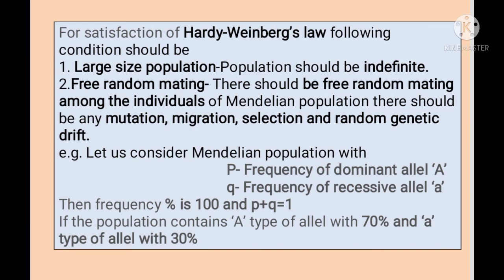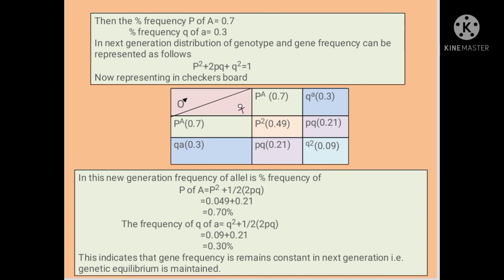For example, let us consider a Mendelian population with p, the frequency of dominant allele A, and q, the frequency of recessive allele small a. Then the frequency percentage is 100 and p plus q is equal to 1. If the population contains capital A type of allele with 70% and small a type of allele with 30%, then the frequency p of A is equal to 0.7 and the frequency q of a is equal to 0.3.